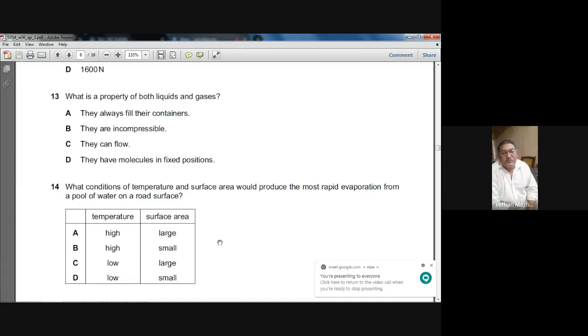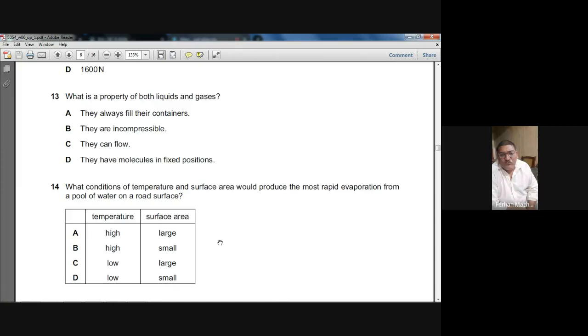Which property is good for both liquid and gases? They always fill their container. No, the liquids do not always fill their container. Gas do. They are incompressible. The liquid is incompressible, but the gas is compressible. They can flow. Yes, the liquid and the gas, they both can flow.